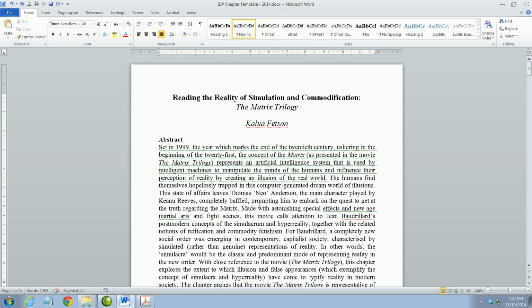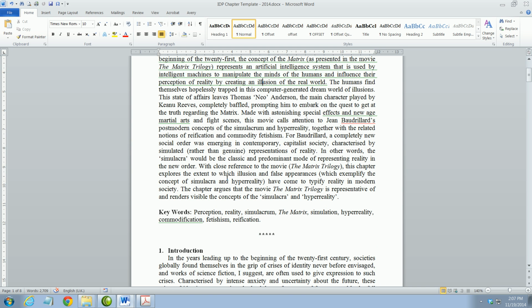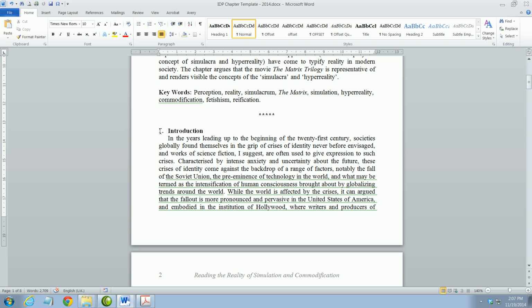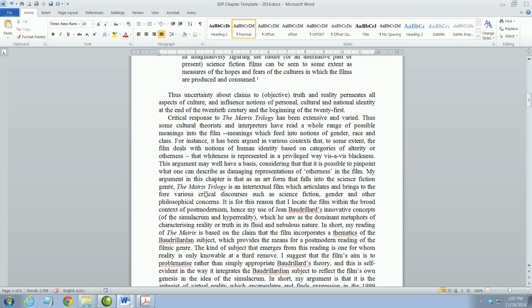These capitalization rules hold true for every area that requires capitalization in your chapter. These areas are your subheading titles. They must be properly capitalized.